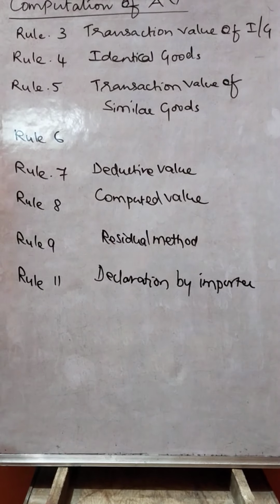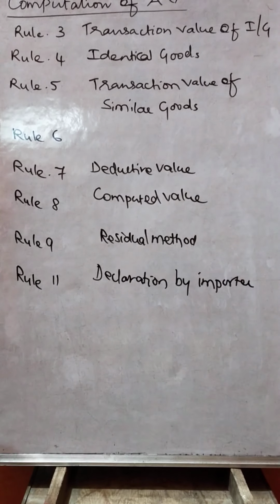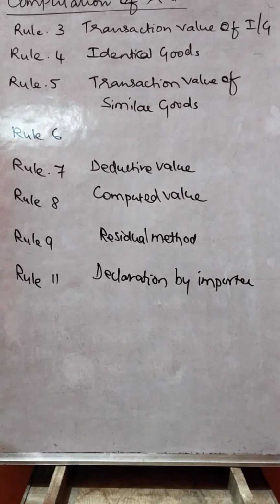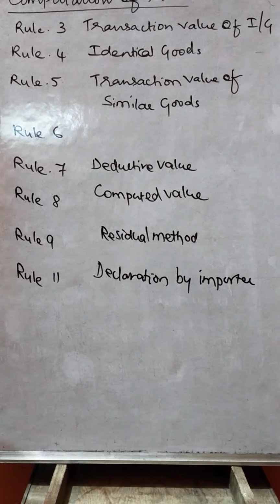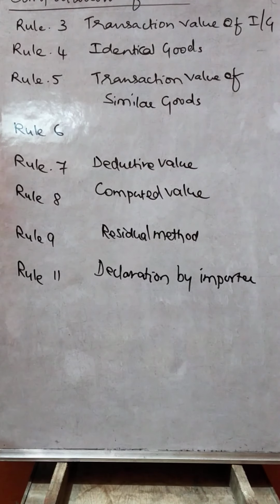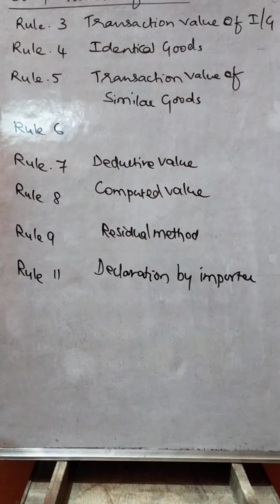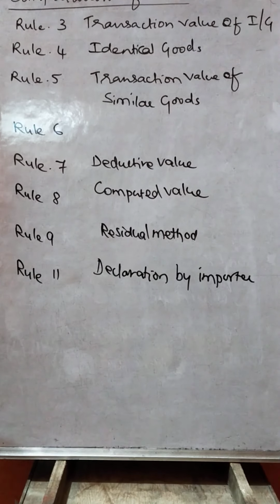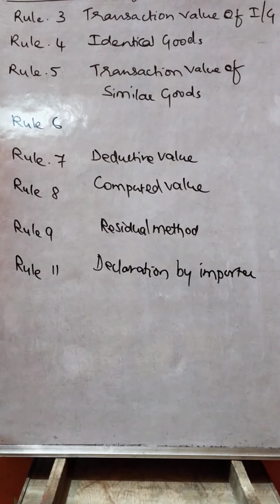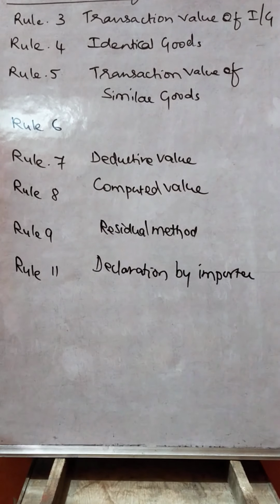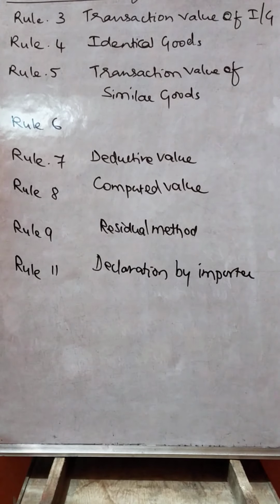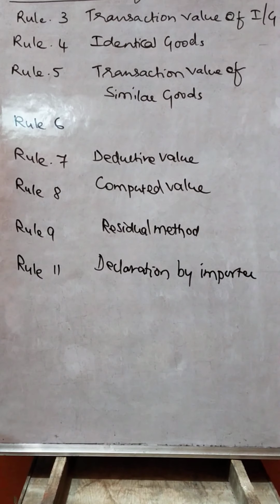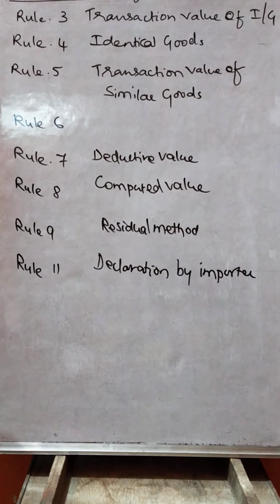Whenever we are unable to apply rule 3, then we go with rule 4, that is called identical goods. We generally know what identical goods are. Any goods which are the same in all respects, including physical appearance, quality and reputation, are called identical goods. There may be minor differences, but we don't take them into consideration. Then we apply rule 4.